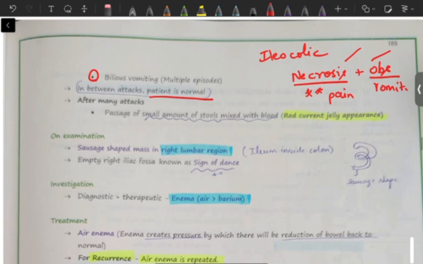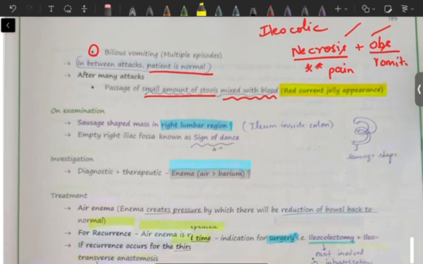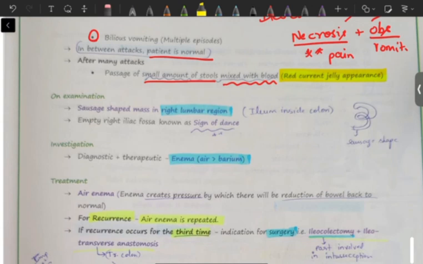Okay, after many attacks, if it keeps on happening, then what will happen? There will be passage of small amounts of stools mixed with blood, and this appearance is called red currant jelly appearance. So clinically the patient will be passing red colored stools.